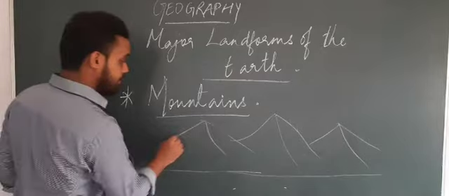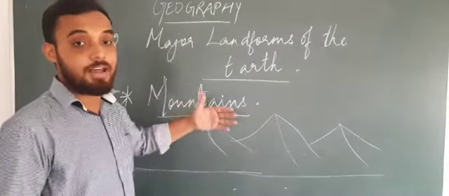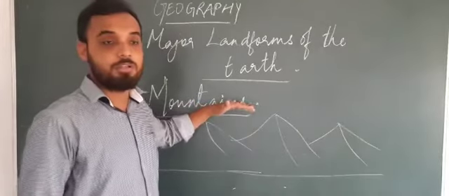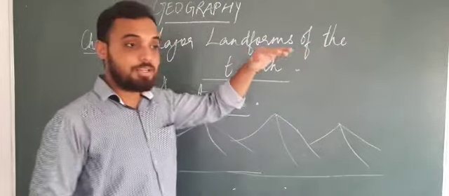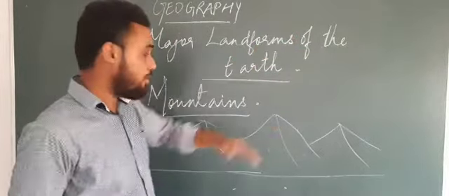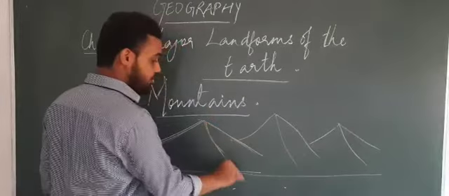And this is risen above the surface. This is a high risen land above the surface of the earth. From a low level area, it is risen above that area, meaning it is a high land. And it is conical, triangular in shape.